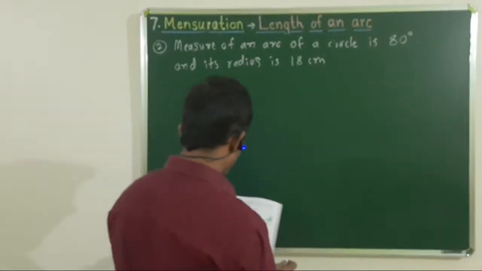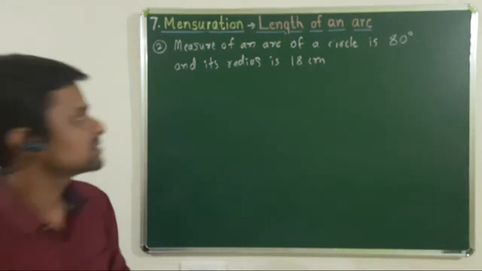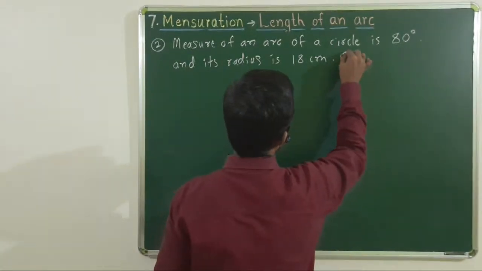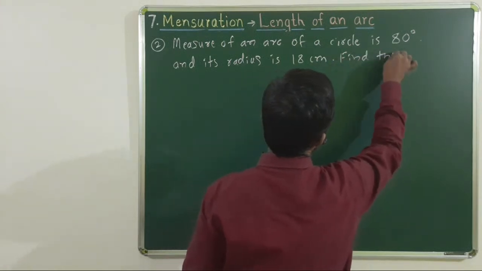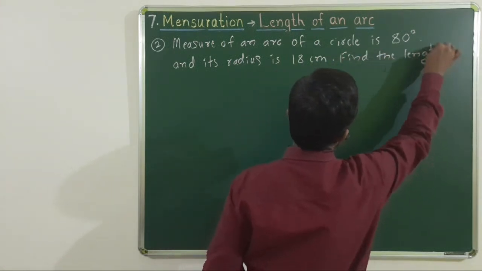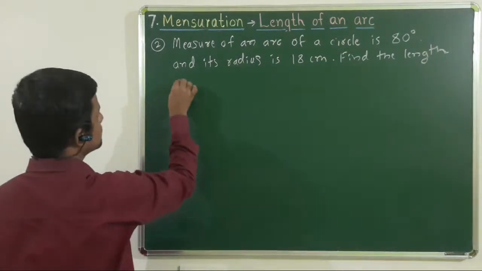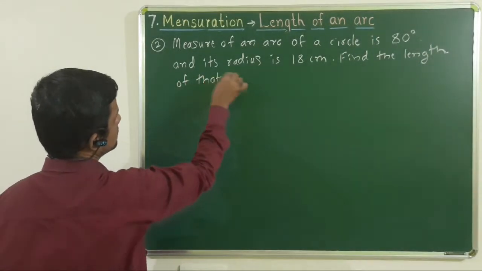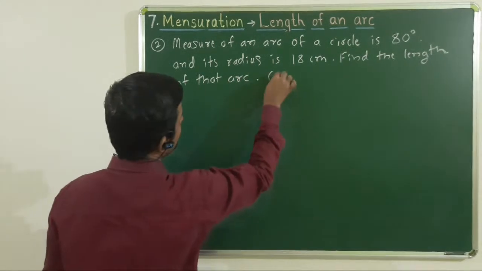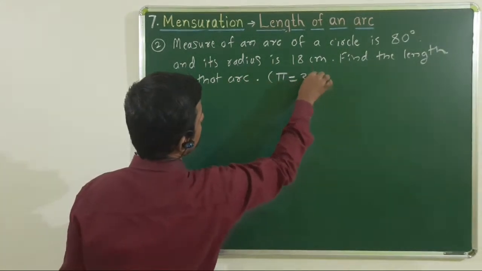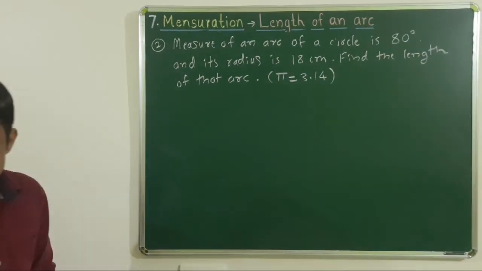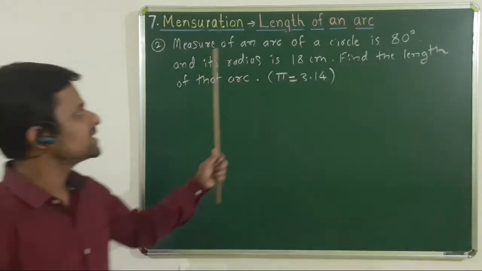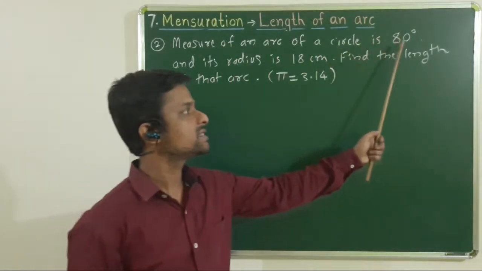Radius is 18 centimeter. Find the length of the arc in which pi is given as 3.14. See what is given in this example. Measure of an arc of a circle is given as 80 degree.